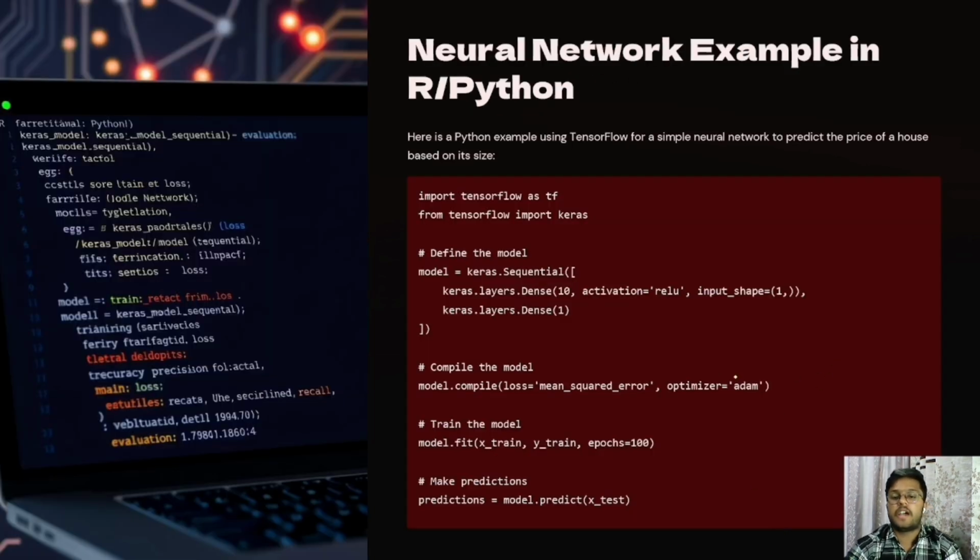Now, let's see an example of a neural network in R and Python. We can see examples in R and Python where we are using the keras function for the neural network.